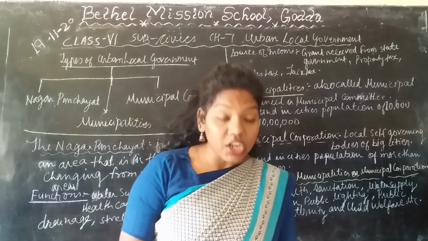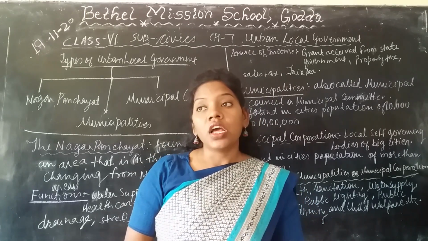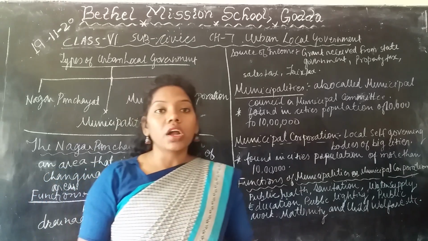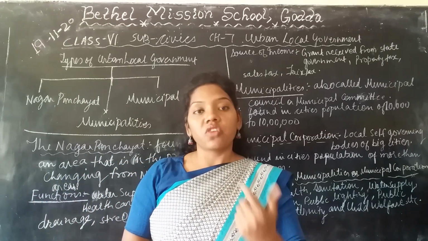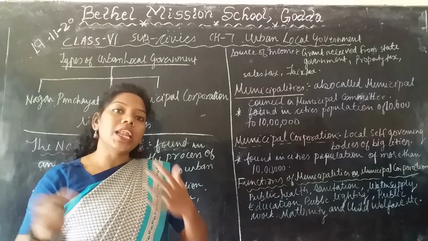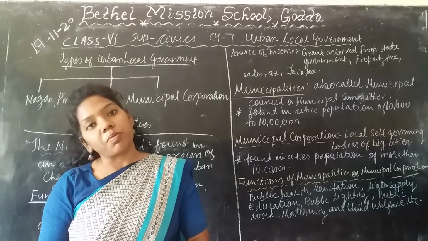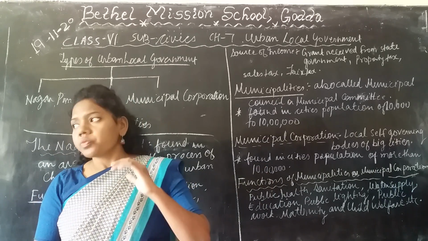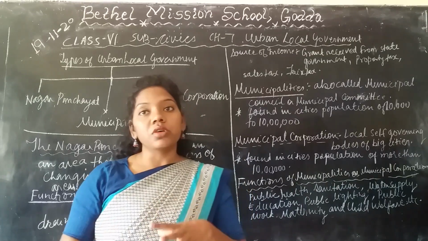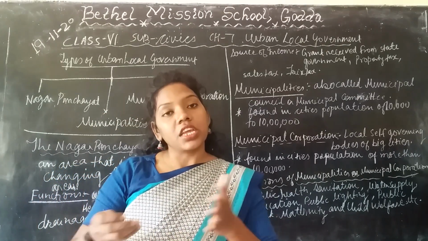The candidates who can be elected as a representative of every ward must be 25 and above, and the people who elect the representative of each ward or member of the municipality must be 18 and above. So people of 18 and above elect their own representatives in each ward.